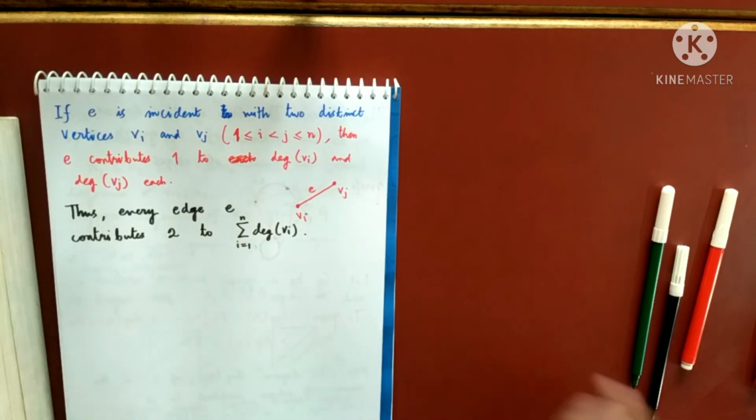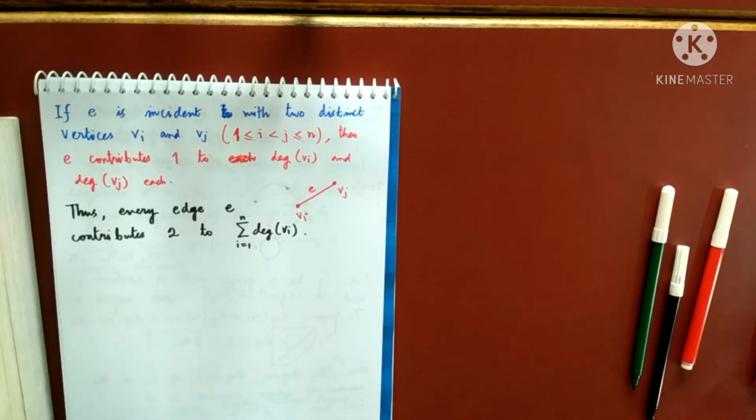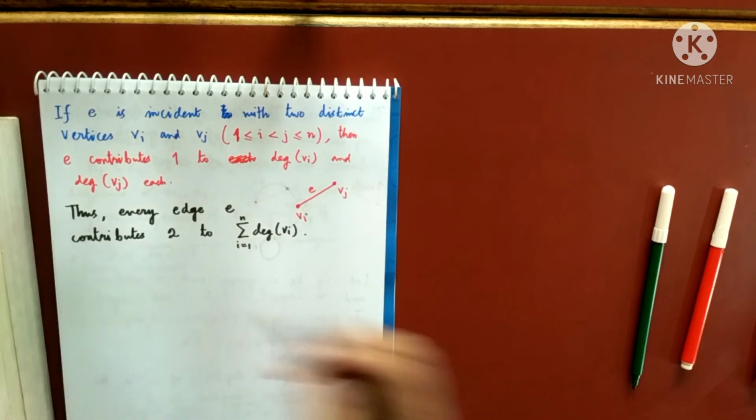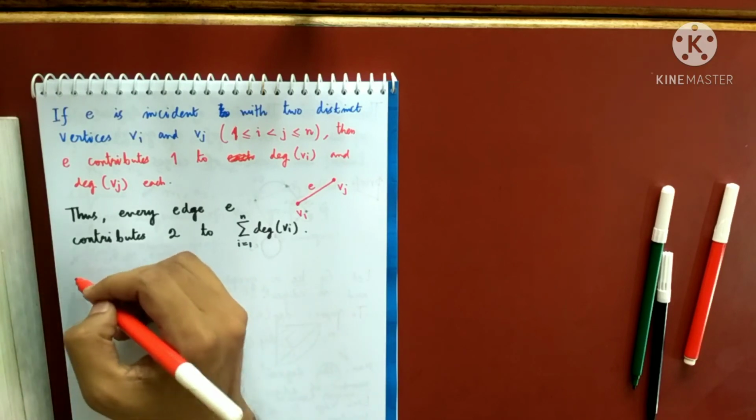That's what I've written. So every edge contributes 2. So if there are 100 edges, that will contribute 2 into 100 to this. So every edge contributes 2 to this one.